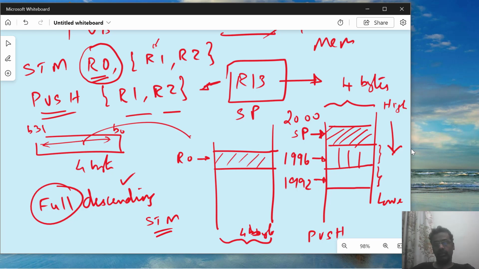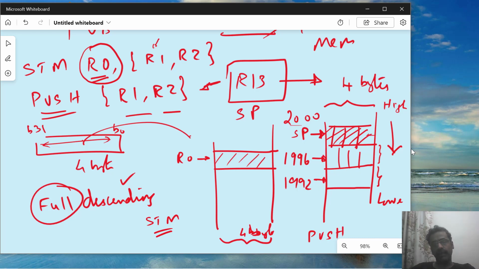Starting from 196, 4 values, and 992 to 4 values. Now 2000 to 2003, already some values are stored. When I say 2000, that 1 byte is 2000, this is 2001, 2002, 2003. Actually sorry, it is actually there in the top, don't worry about it.